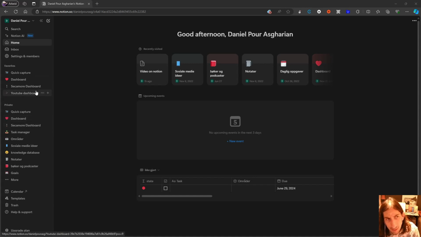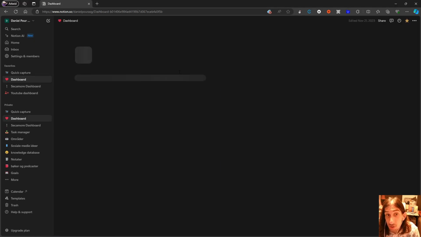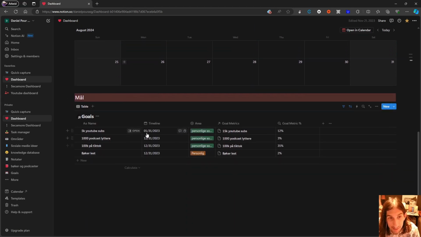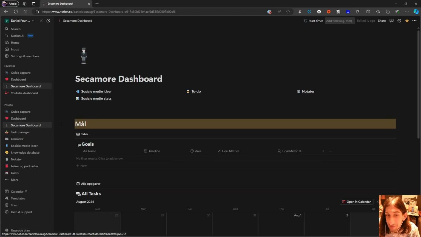And I actually, as you can see, use Notion a lot because I've built out a whole entire workspace. But as you can see, I haven't used it for a while. This is back from 2023. I used this a lot in 2022, and I wasn't actually able to achieve any of these goals, but that is for another video.